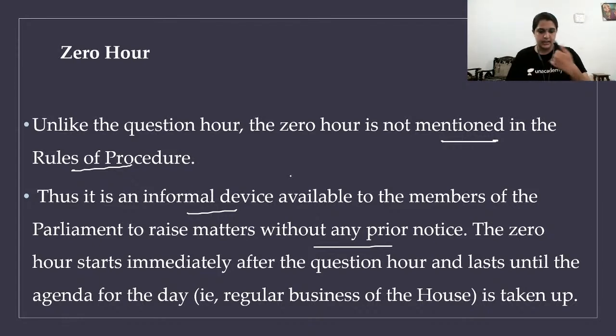For zero hour, I can just ask you just like this. Why? See here, for question hour, you give them the time to prepare for the answer, but in zero hour, it's more like a confrontation. You go and confront the minister. What is this? What is that? This kind of thing. So this is an informal device available to the members of parliament to raise matters without prior notice.